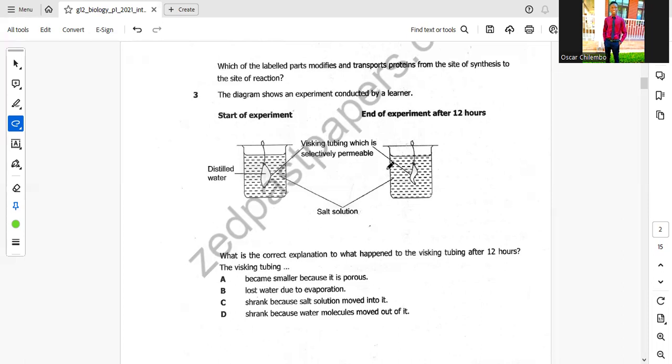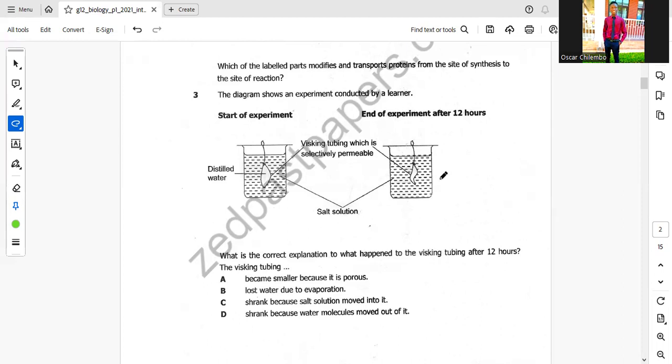So what could have caused this? Mind you, this topic is from osmosis, so you need to take note as it is very important in understanding whatever you want to answer. Multiple choice A: it became smaller because it is porous.